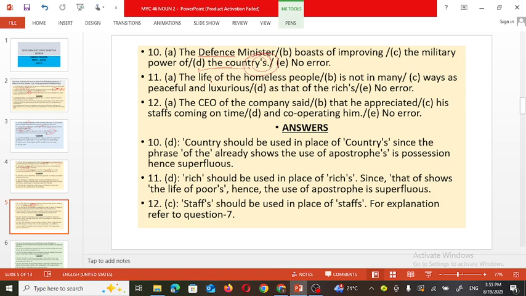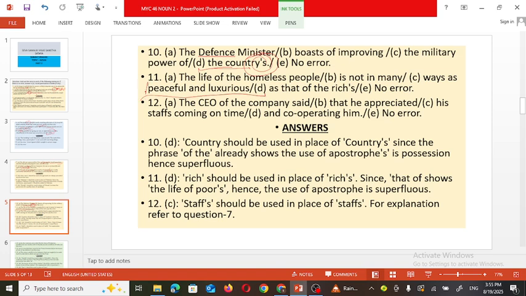Okay, now the next one. The life of the homeless people is not in many ways as peaceful and luxurious as that of the rich's. See here, the life of the homeless people, meaning those who don't have a house, is not in many ways as peaceful and luxurious.